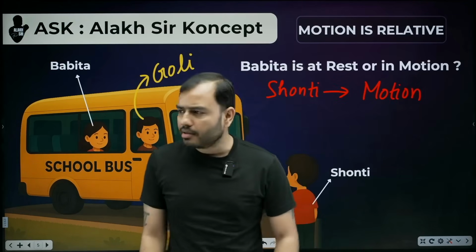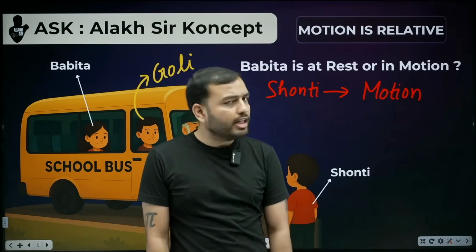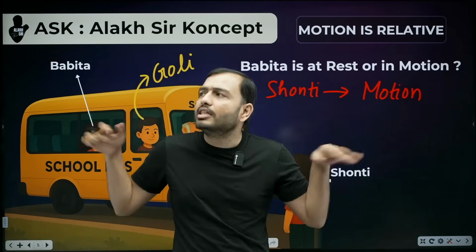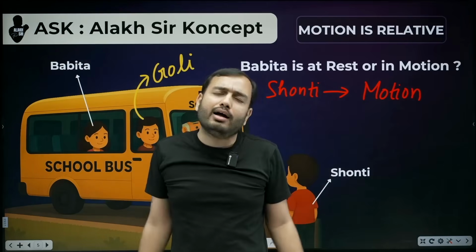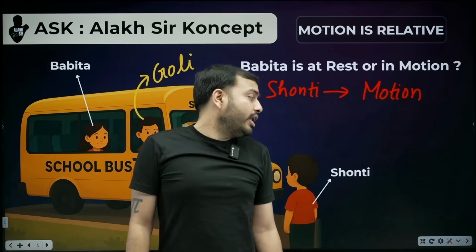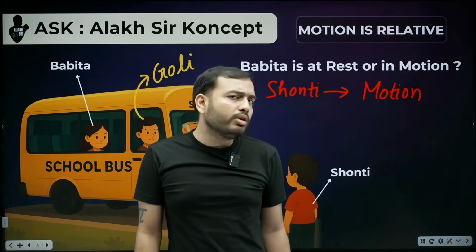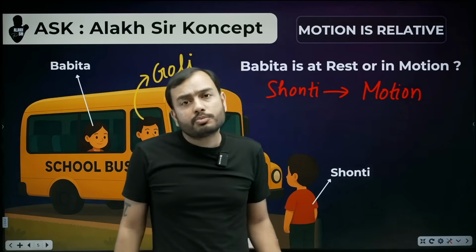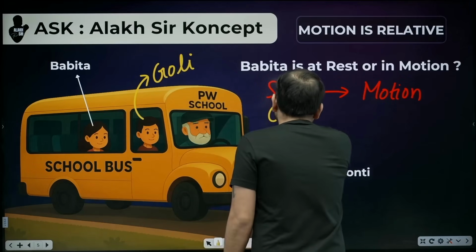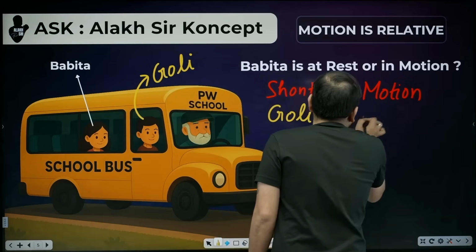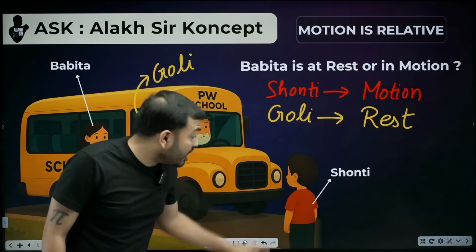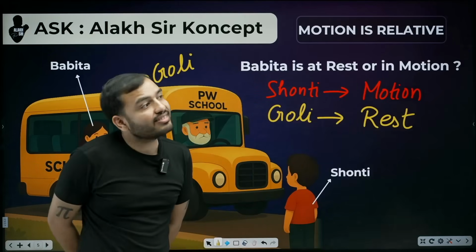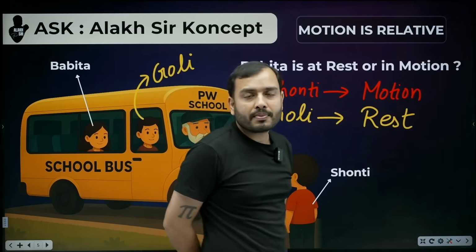Goli said, we are on the bus. Babita is sitting in the back. She is not moving. The bus windows are closed. She can't see outside. It's black windows, full pitch dark. He said, Babita is sitting in the back, she's not moving at all. Babita is at rest. And you, Shanti, you are saying that Babita left in motion.